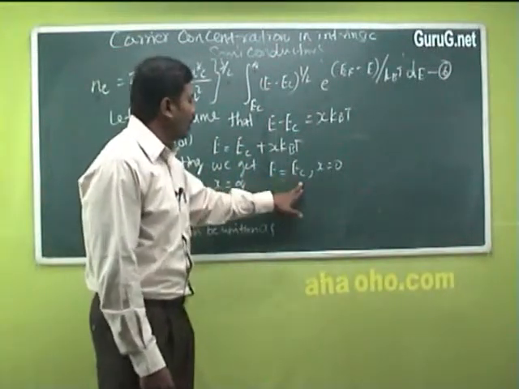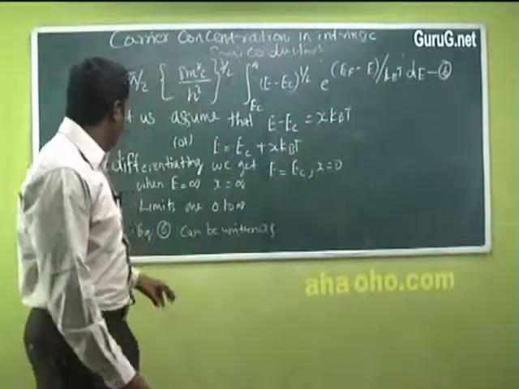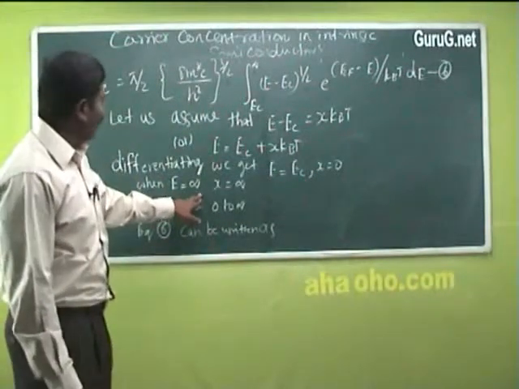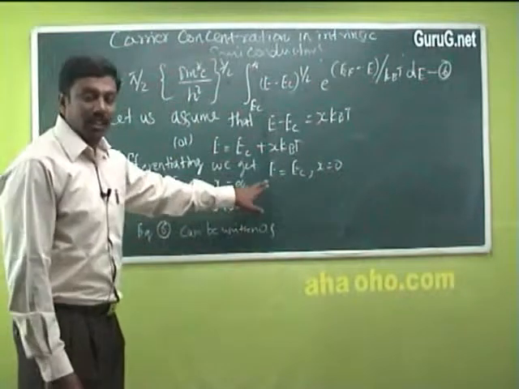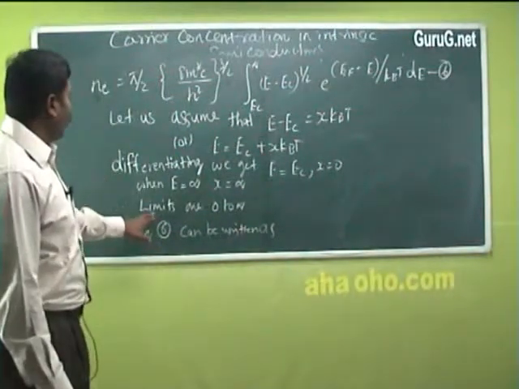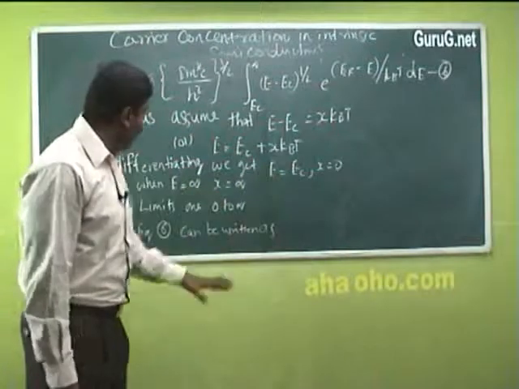get dE is equal to KBT dx. When E is equal to EC, X tends to 0. So when E is equal to infinity, X is equal to infinity. Therefore the limits are 0 to infinity.